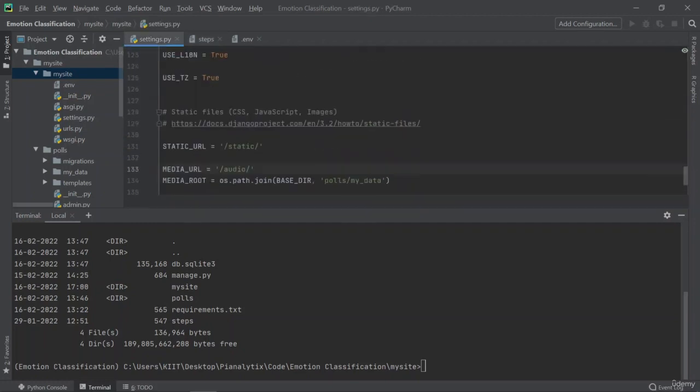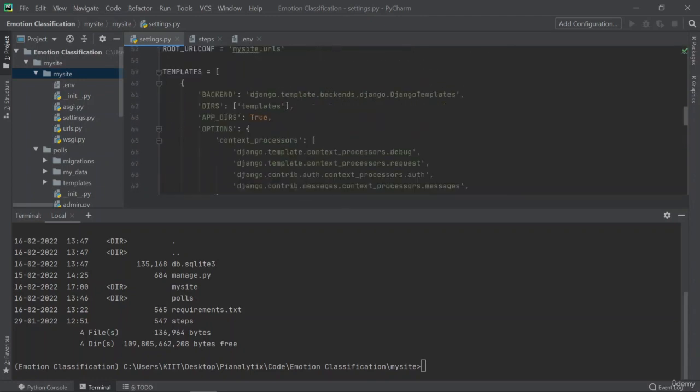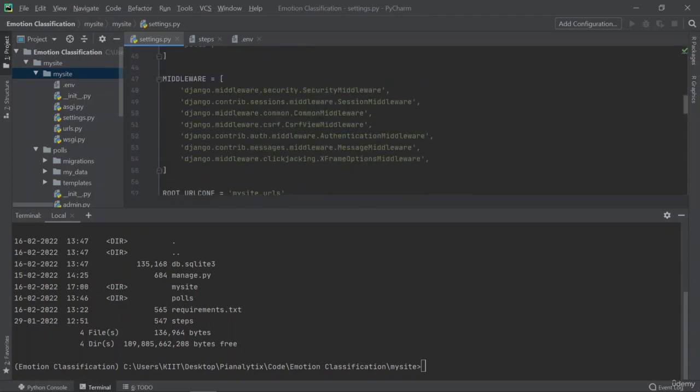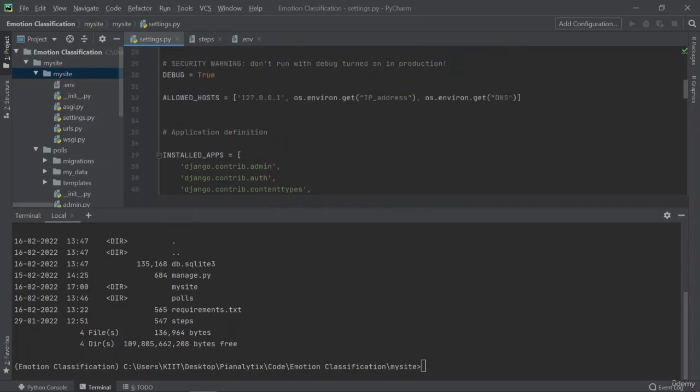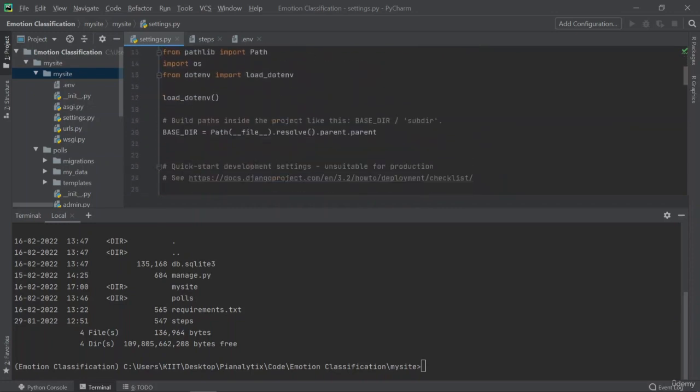Now I'm gonna talk about the settings.py file. As you can see, a lot of variables are created here, right? You can see that. So I'm gonna go over the important ones, which you might need to make changes in so that your website is working as per the requirement.